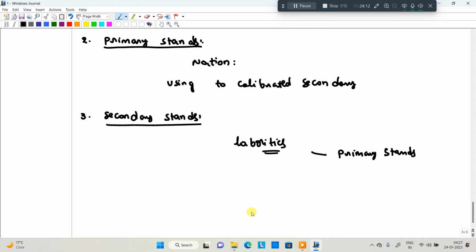At last, the fourth one, working standards. Working standards are used in industries only, with their environment and their standards.